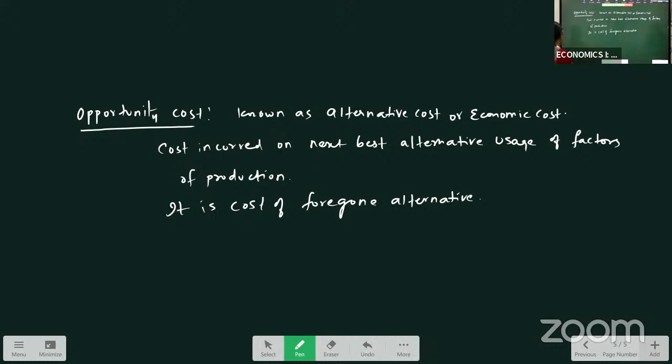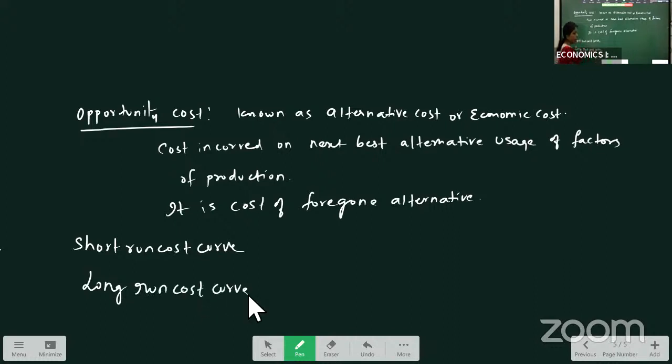Now we have some more types of cost, that is short run cost curves and long run cost curves.